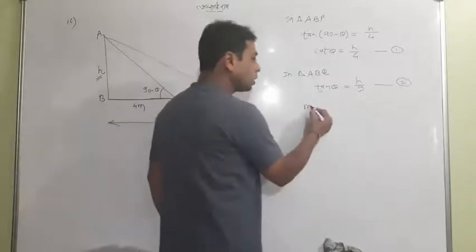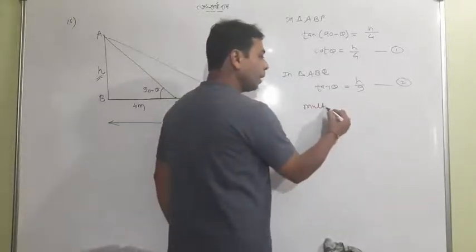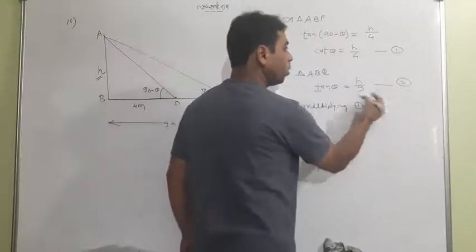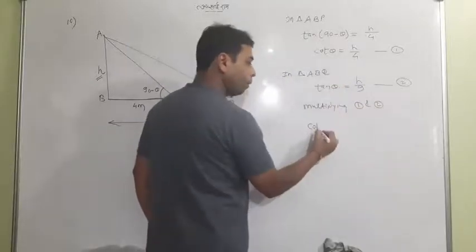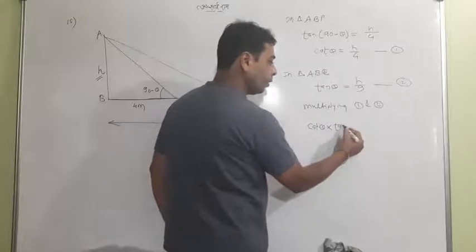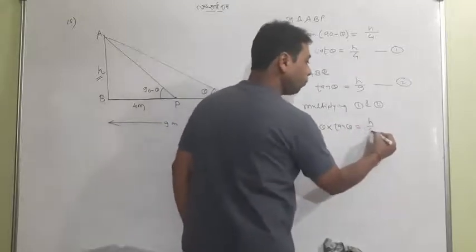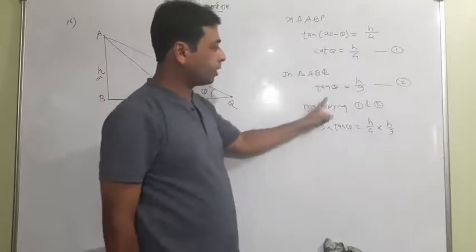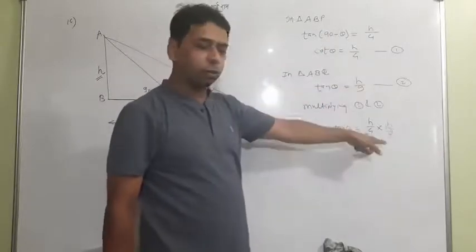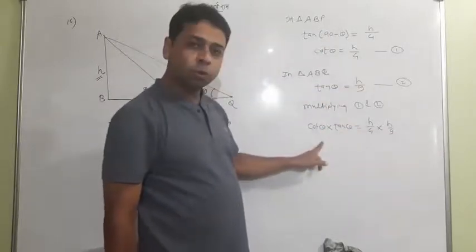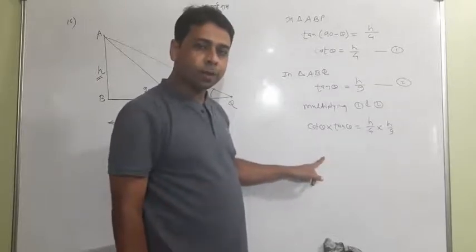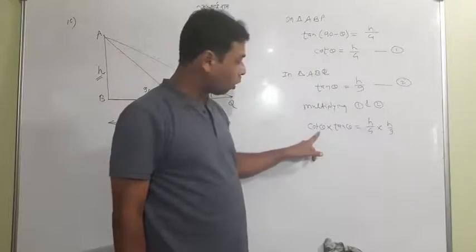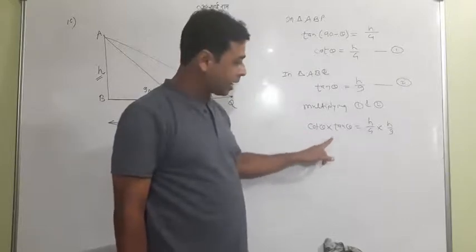I will tell you the simplest method: multiplying equations 1 and 2. Cot theta into tan theta on this side, and h by 4 into h by 9 on the other side. When you multiply cot theta and tan theta, it is 1, because cot can be written as 1 by tan theta, and the tans cancel.